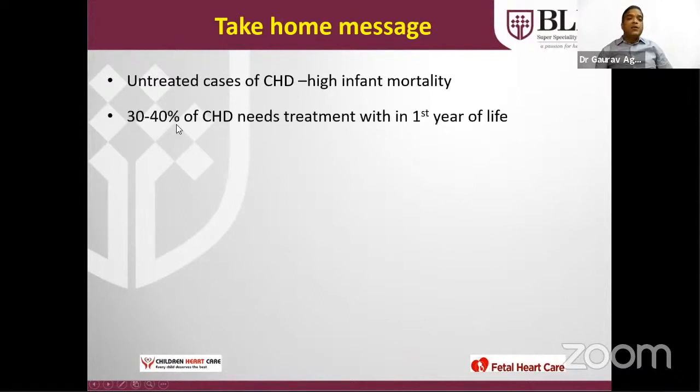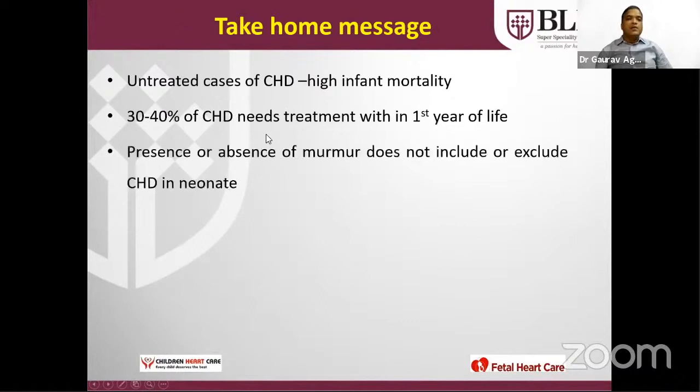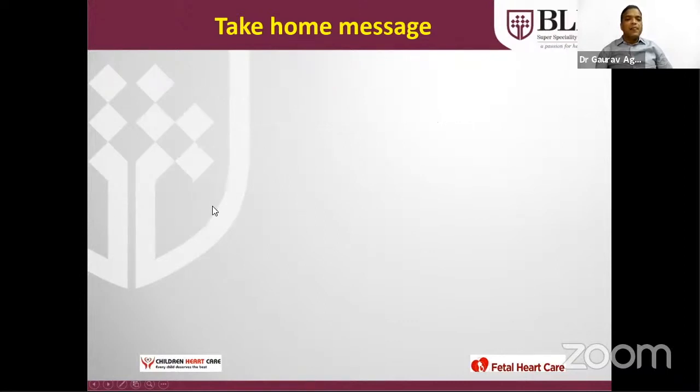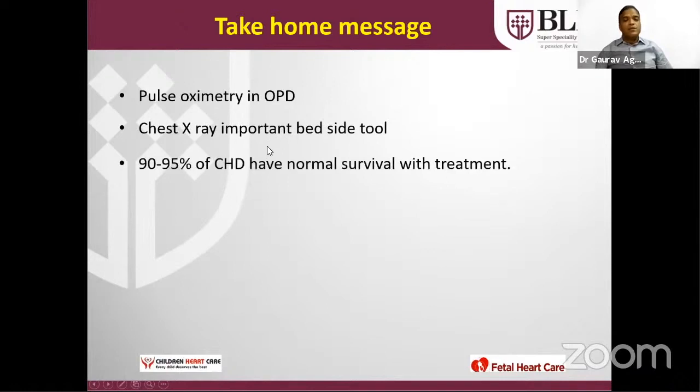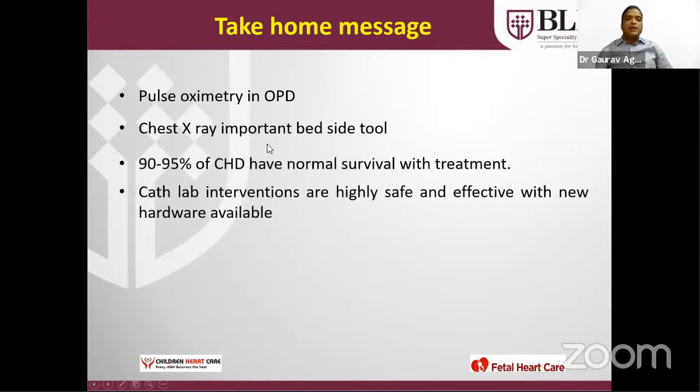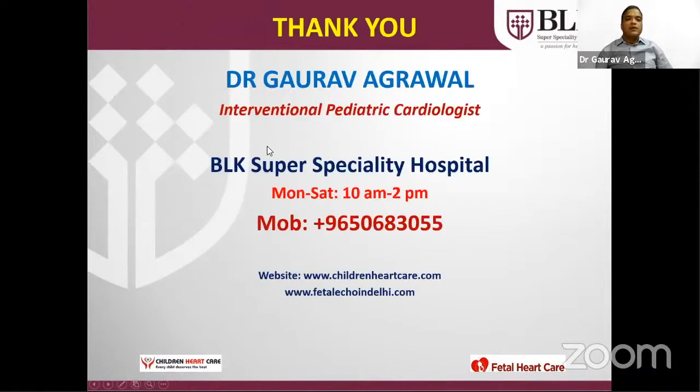And 30 to 40% of congenital heart disease needs treatment within the first year of life. Presence or absence of a murmur does not include or exclude CHD in a neonate. Pulse oximetry should be used in the OPD as well as in every newborn, on the upper and lower limb. Chest X-ray is an important bedside tool. 90 to 95% of CHD have normal survival with treatment. And cath lab interventions are highly safe and effective with the new hardware available.